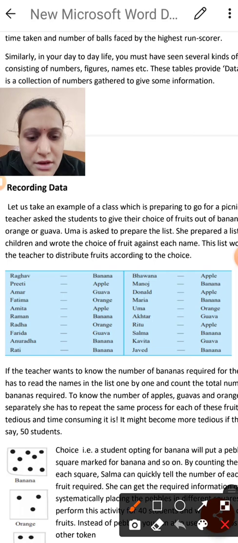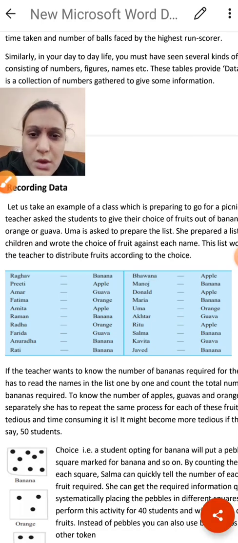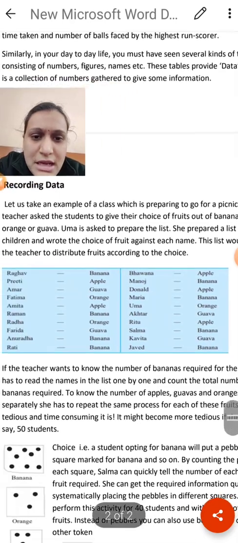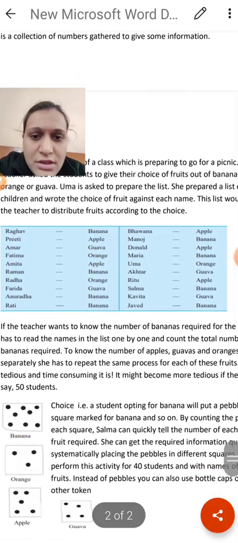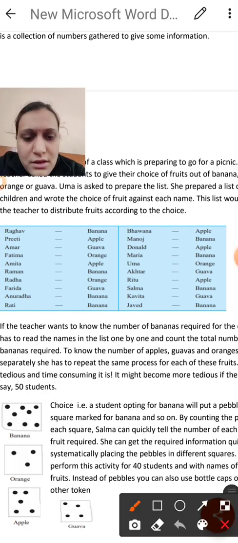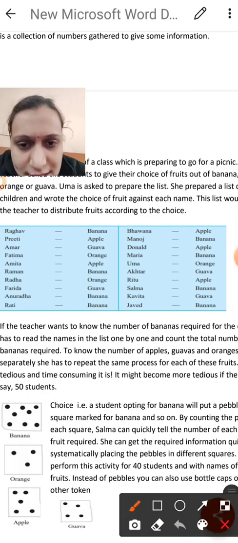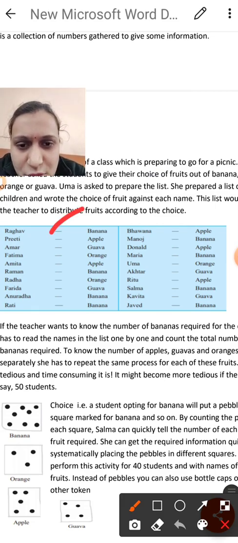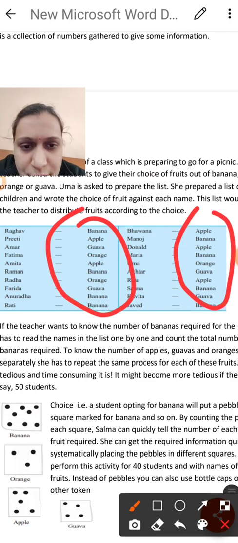So here you can see different fruits: banana, then orange, guava, and one apple. They have to choose a particular thing. So Uma is asked to prepare the list. She prepared a list of the children and wrote the choice of fruit against each name. One of the girls, named Uma, has started to list out which student needs which fruit. So here you can see the list of the students and their particular choice of fruits.